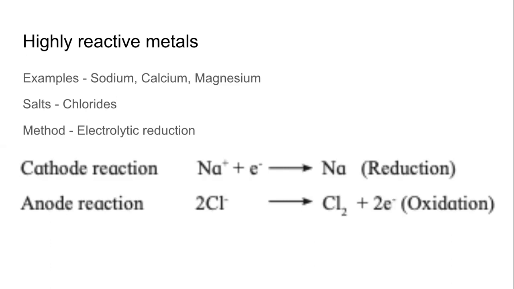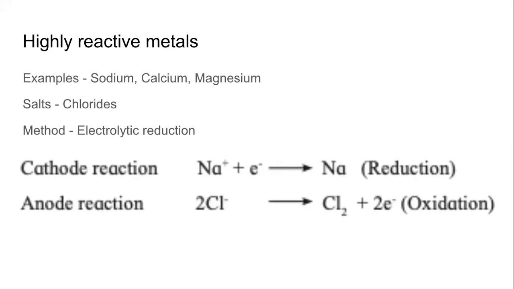Okay. So have this reactivity series in the back of your mind and have this page marked in your textbook. We will be referring to that list while we are studying the extraction of metal from the ores.